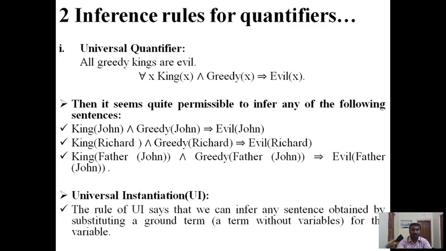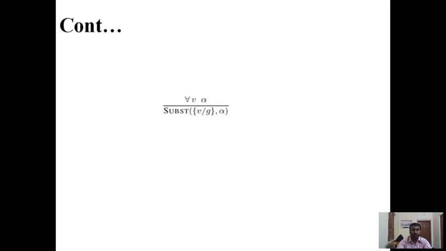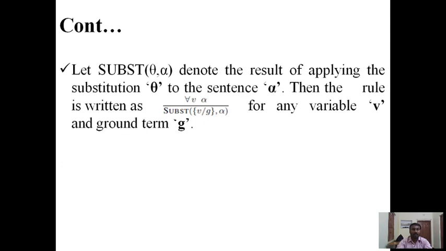Universal instantiation. The rule of universal instantiation says that we can infer any sentence obtained by substituting a ground term for the variable. Let SUBST(θ, α) denote the result of applying the substitution θ to the sentence α.